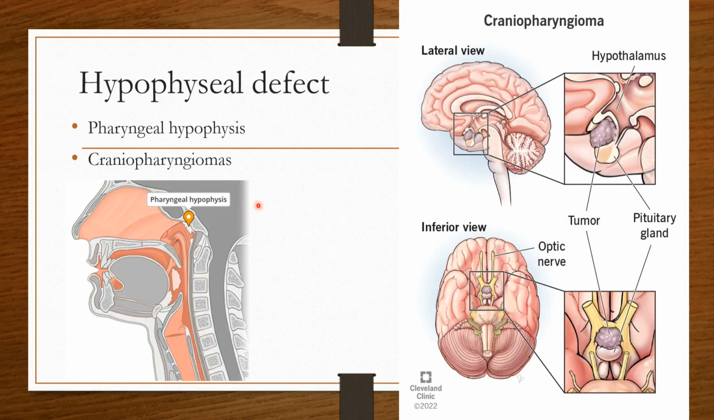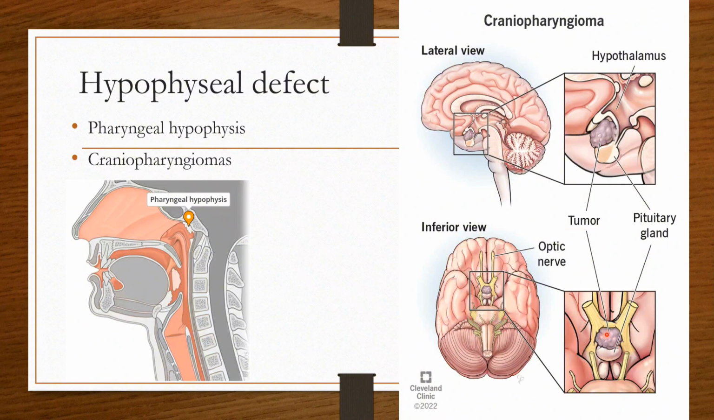So what are the different congenital anomalies which can be related to the hypophyseal defects? This may be the pharyngeal hypophysis or craniopharyngiomas. Pharyngeal hypophysis: at this location, in the area of the pharynx, you can see the remnant of the first part of Rathke's pouch, which can lead to the pharyngeal hypophysis. Similarly, craniopharyngiomas usually form near the region of the sella turcica or sometimes just above the